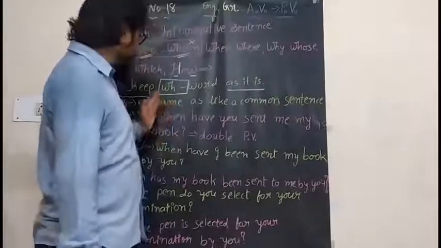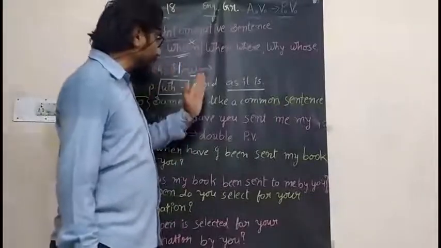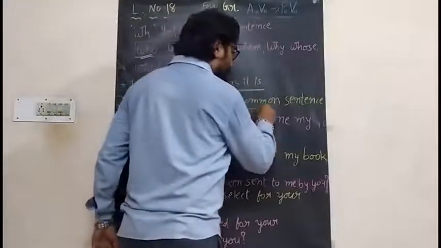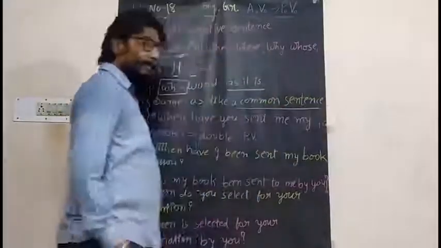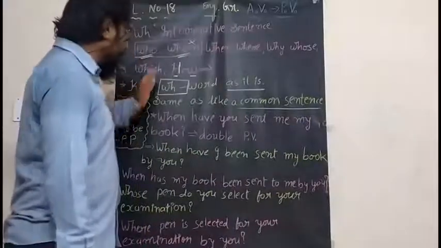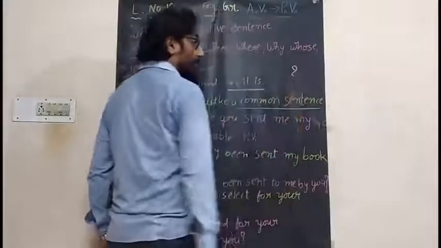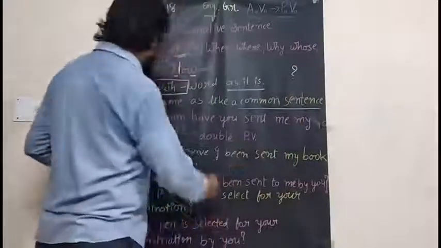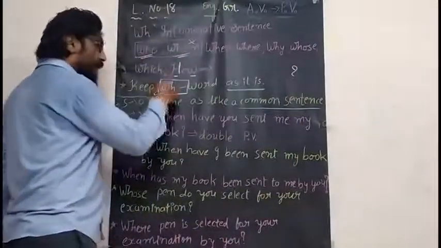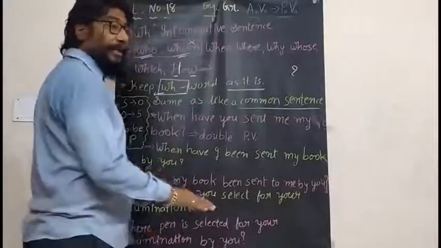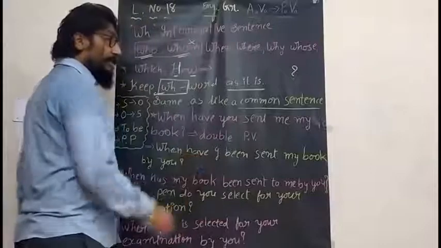Once again, keep this WH word as it is, same as in a common sentence. How we use a WH word in a common sentence, and that common sentence would be an interrogative sentence, like that you will use all WH words as it is without any change.